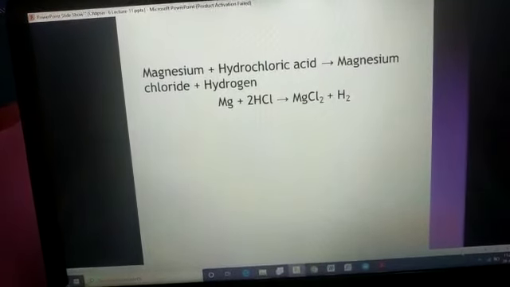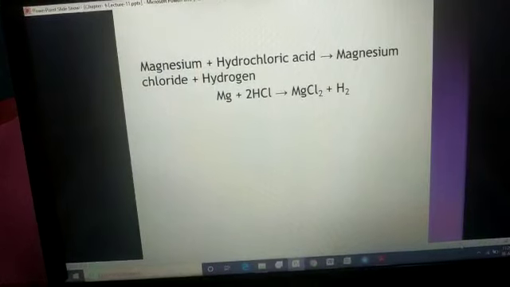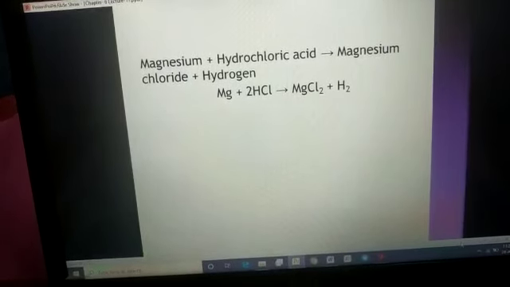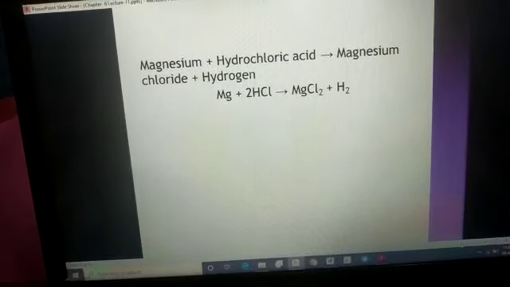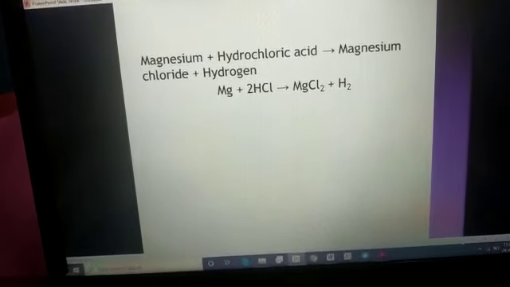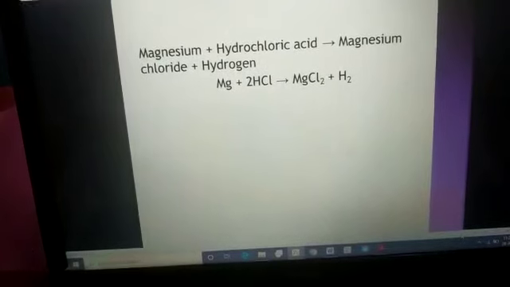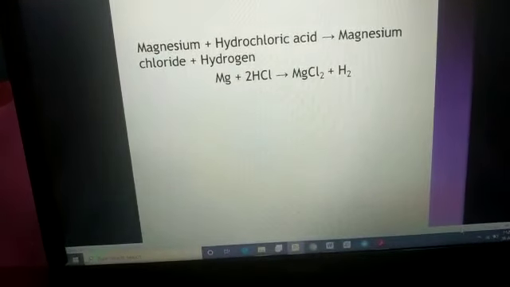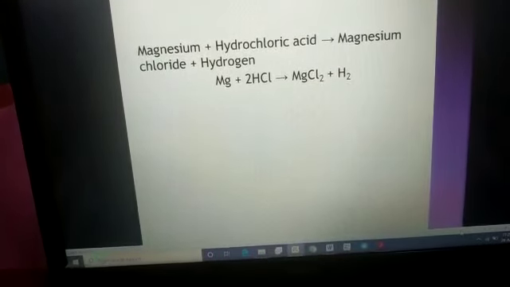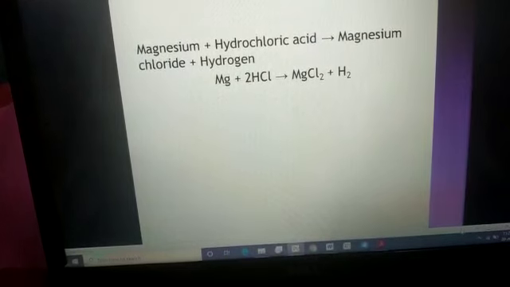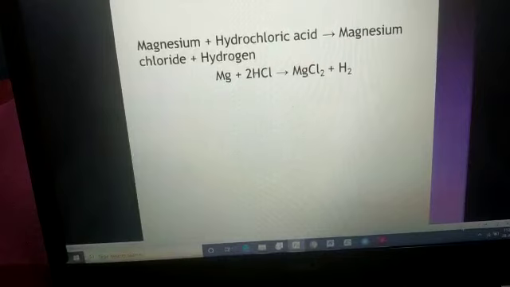But students, hydrogen is an exceptional case. Hydrogen has only 1 electron. If it leaves its 1 electron, then the availability of hydrogen will stop. It may disappear. To show its presence, hydrogen needs to share.